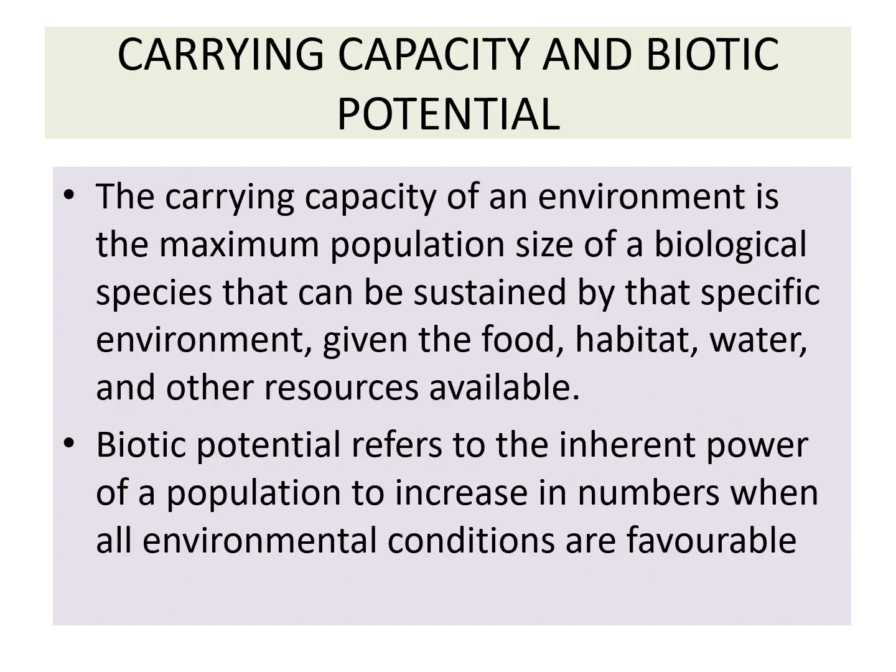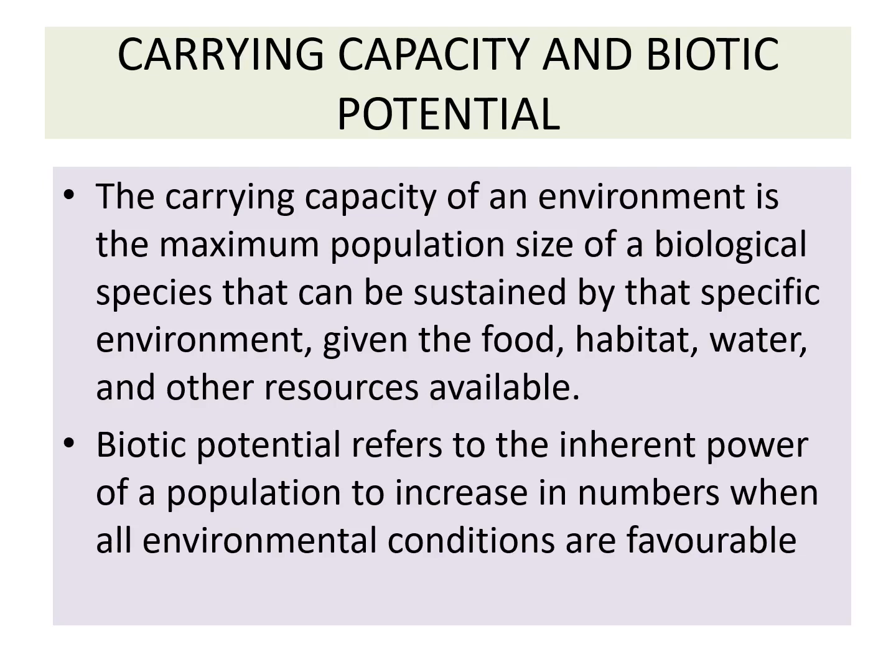Now coming to another important topic, that is the carrying capacity and the biotic potential. Carrying capacity of the environment is the maximum population size of a biological species that can be sustained by a specific environment. That is, that environment can provide food, habitat, water, and other resources to the individuals. So the maximum number of individuals that can be sustained in that very environment is the carrying capacity of the ecosystem.